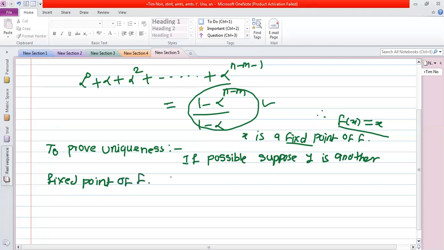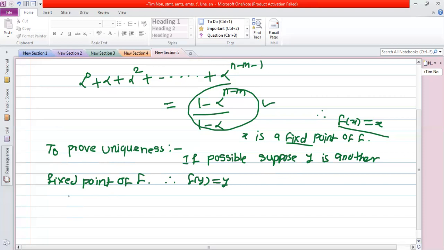So therefore by definition, y is another fixed point means that f of y is equal to y, and already x is also a fixed point.